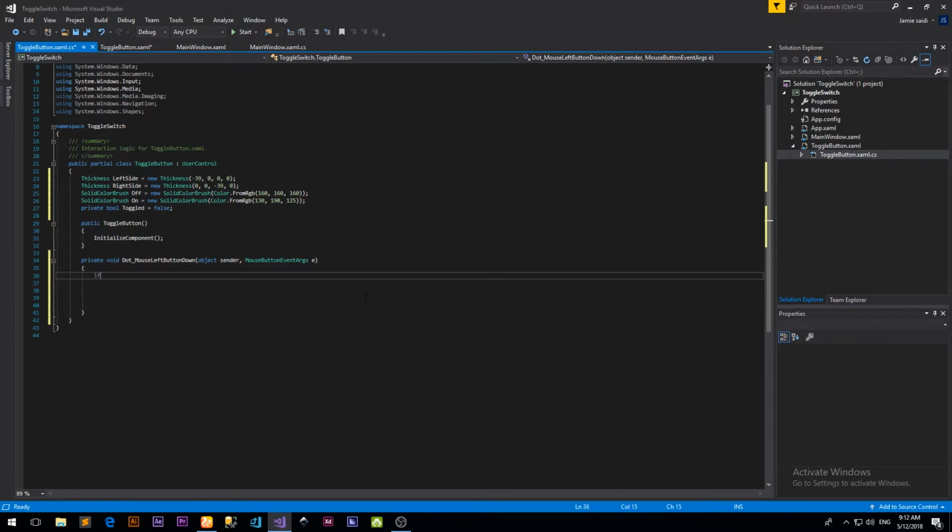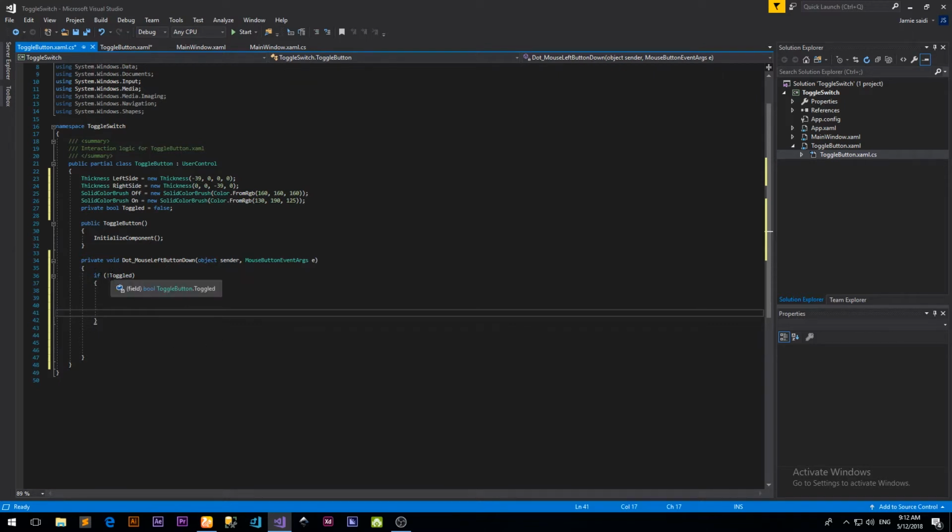So let's begin with the if statement. If the button is not toggled, meaning it's off, so if toggled is equal to false. When we click on the button, the round dot, it will run this code.